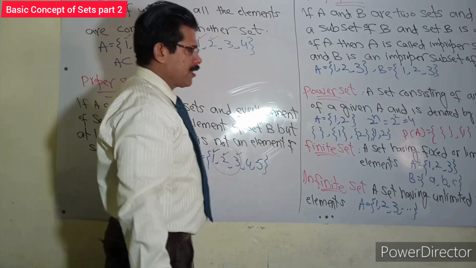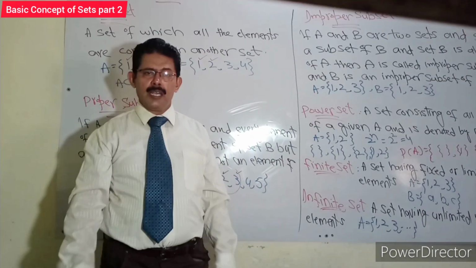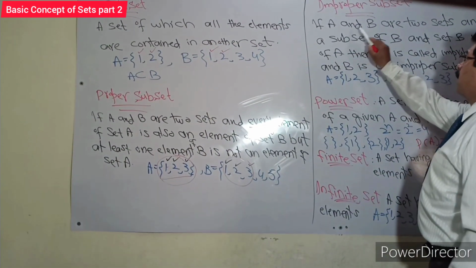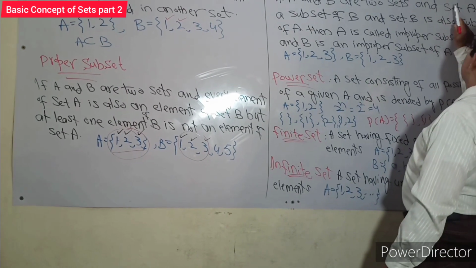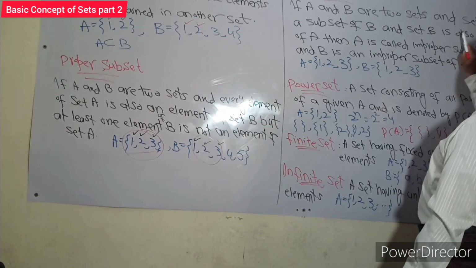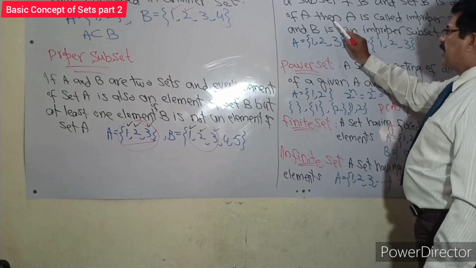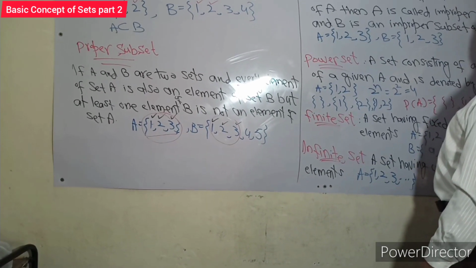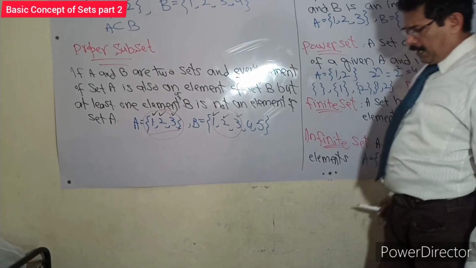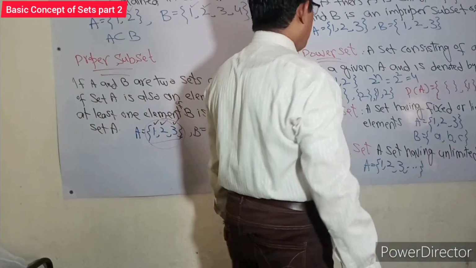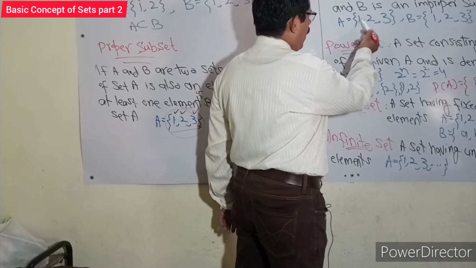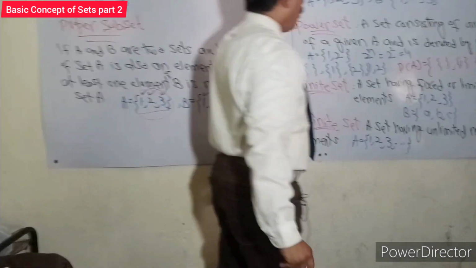Another type of subset is improper subset. If A and B are two sets and set A is a subset of set B and set B is also a subset of A, then A is called an improper subset of B and B is an improper subset of A. What does it mean? It will be explained with an example. We have two sets, A is equal to {1, 2, 3} and B is {1, 2, 3}.